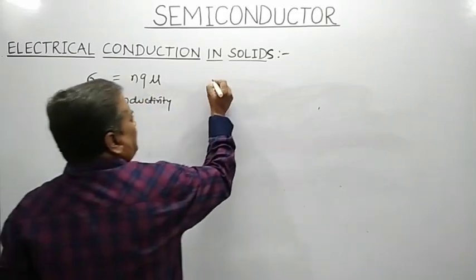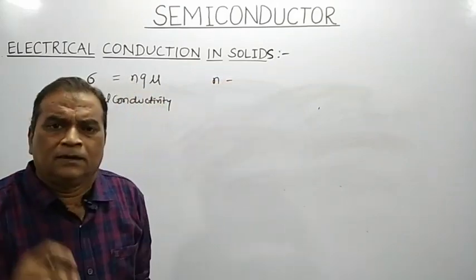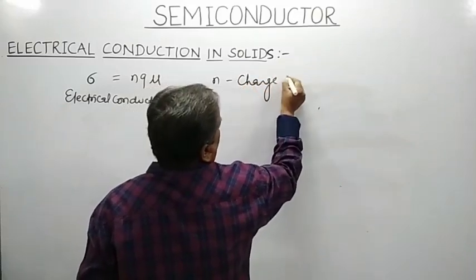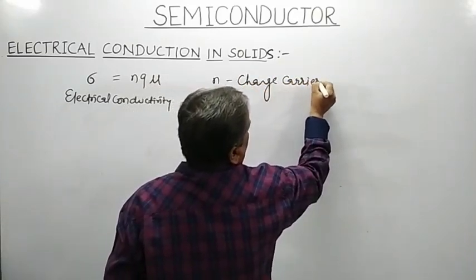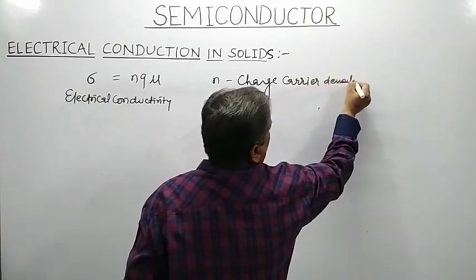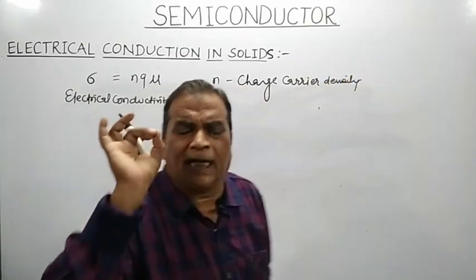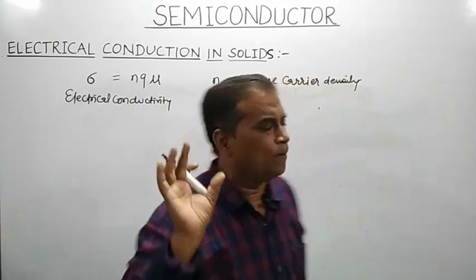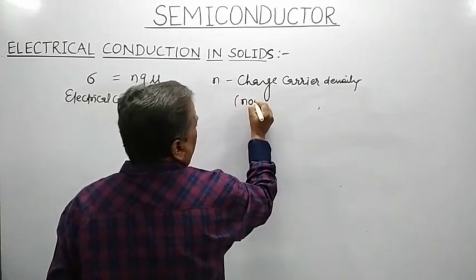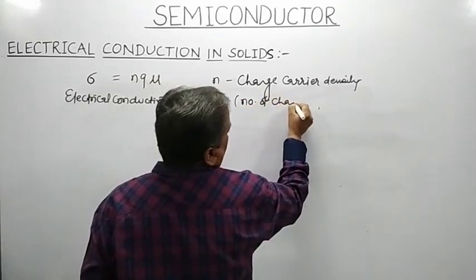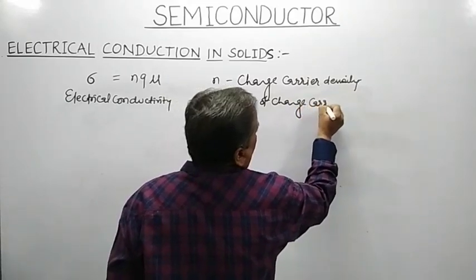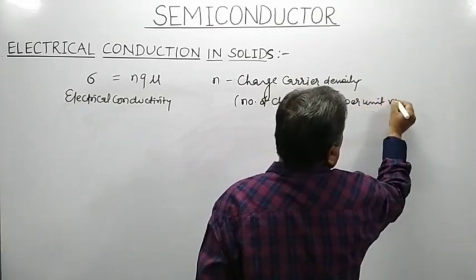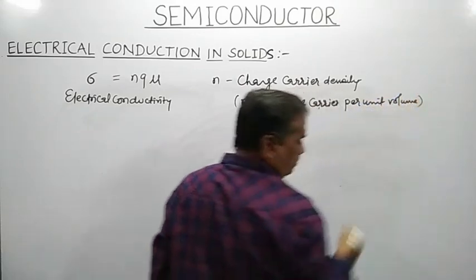Now, here what does N represent? N represents charge carrier density. What is charge carrier density? Charge carrier density is nothing but the number of charge carriers present per unit volume.